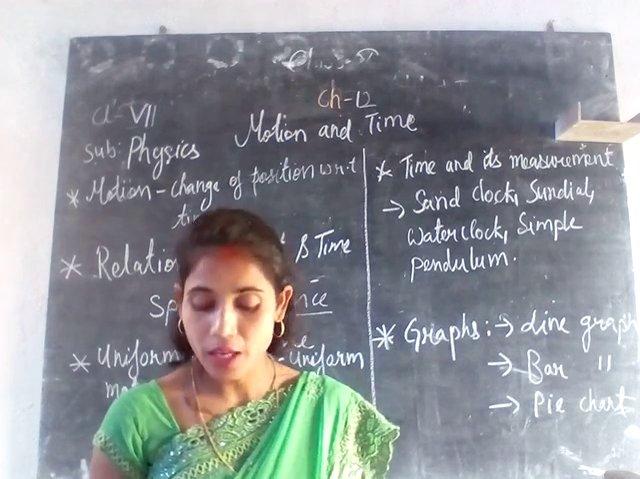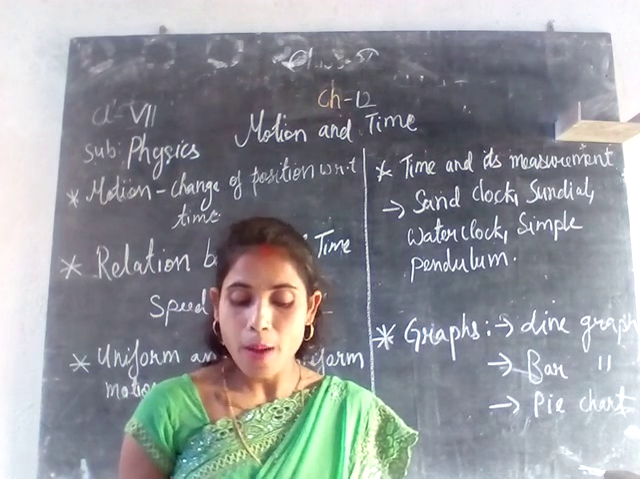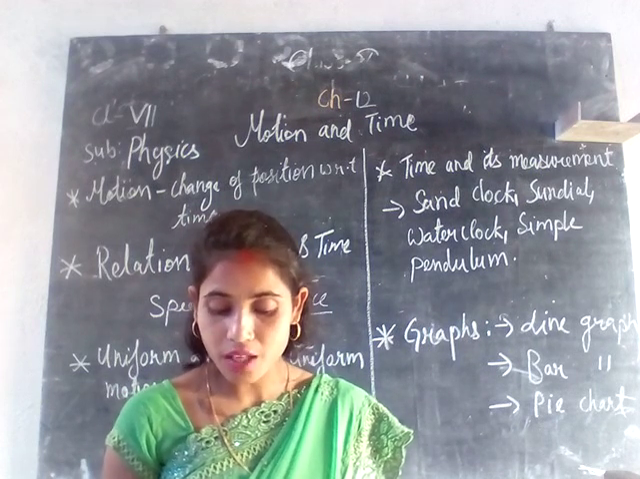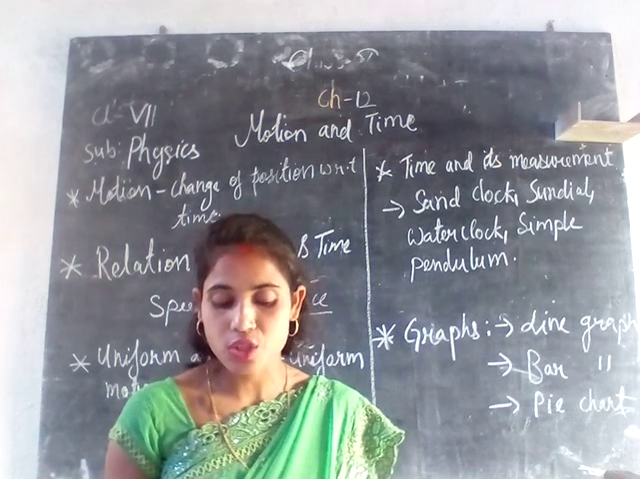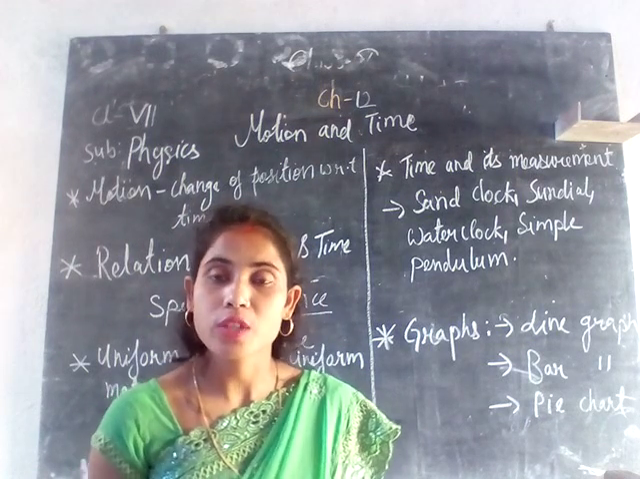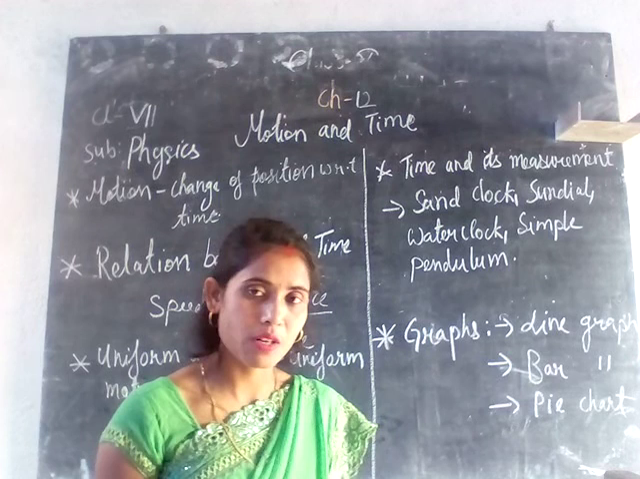A simple pendulum can be made by suspending a metal bob from a cotton thread. The time taken by the pendulum to complete one such oscillation is the time period of the pendulum. So the time taken to complete one oscillation is the time period of the pendulum.